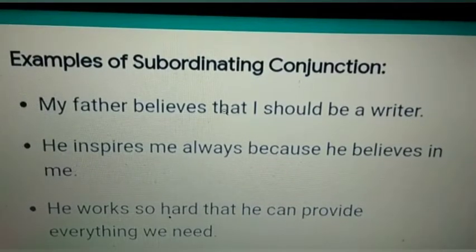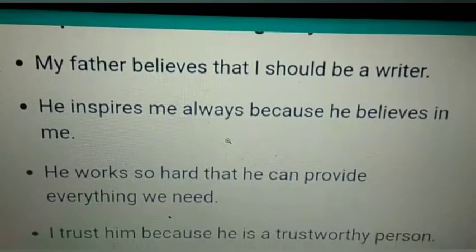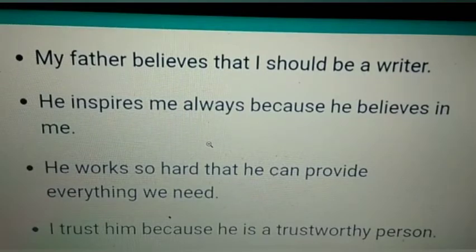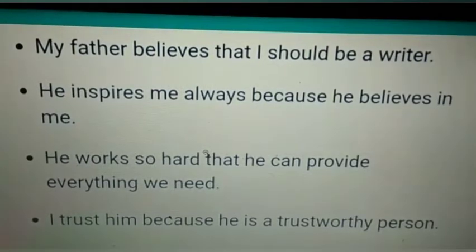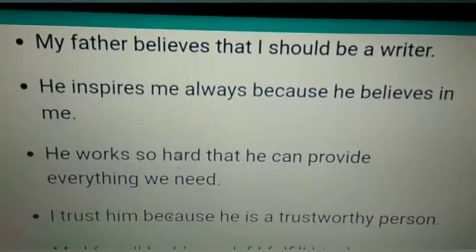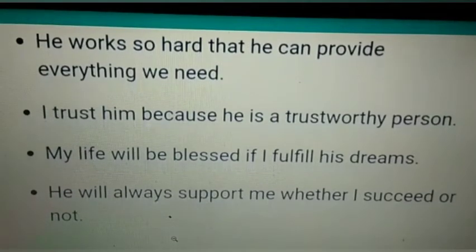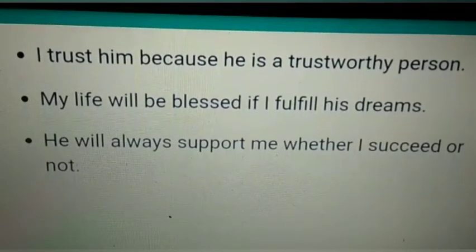My father believes that I should be a writer. So, that is the subordinating conjunction, you know. My father believes is the main clause, that I should be a writer is the subordinating clause, and the subordinating conjunction is that. Second one, he inspires me always because he believes in me. So he inspires me always is the main clause, and because is the subordinating conjunction. He works so hard that he can provide everything we need. Next one, I trust him because he is a trustworthy person. My life will be blessed if I fulfill his dreams. He will always support me whether I succeed or not.